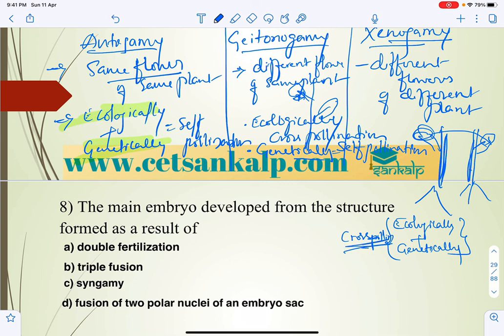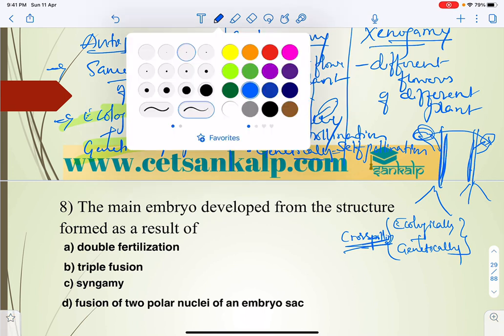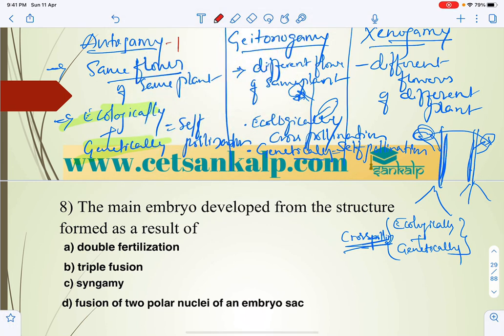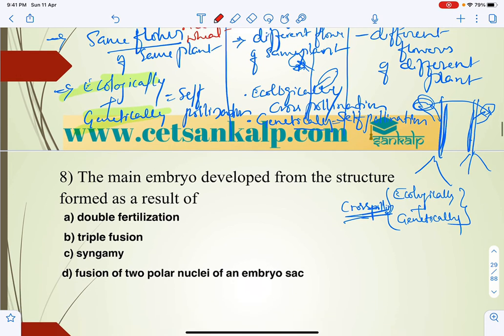Let us give examples. Autogamy: pea, rice, wheat. That is self pollination. Also, chasmogamous flowers can show self pollination.